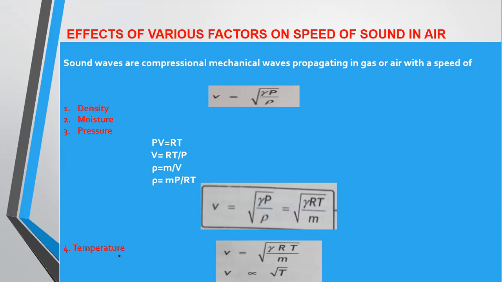What is the effect of temperature on the speed of sound in a gas? From this formula, which we derived previously, gamma is constant, R is constant, and M, the mass of the gas, is constant. So V is directly proportional to the square root of absolute temperature. This means that by increasing the temperature, there will be an increase in the speed of sound in a gas or air.